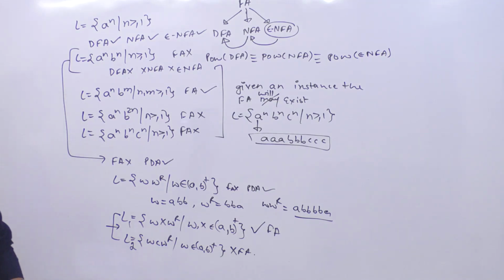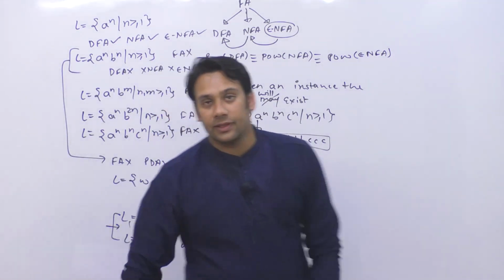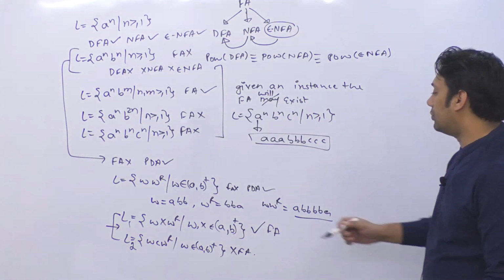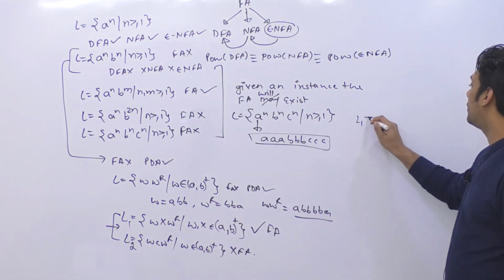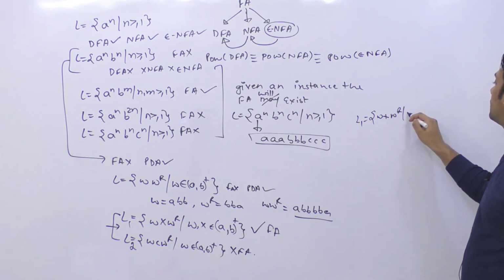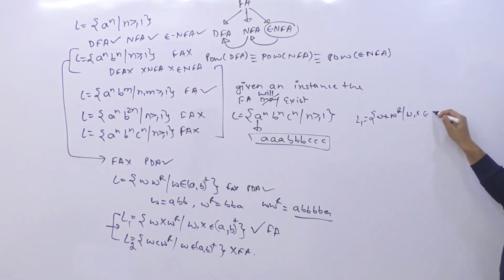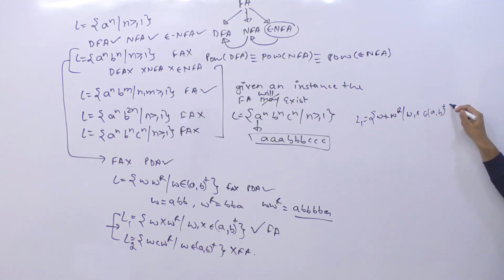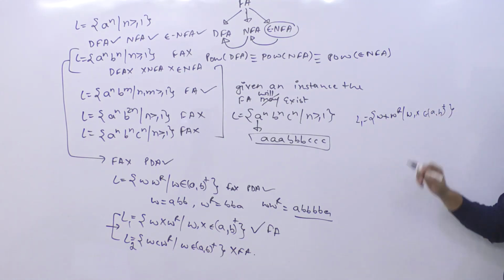Correct, Pratibha, you are right. So basically, when we say we have W, if I take this language L1, language L1 says we have WXWR such that W comma X belongs to {A, B}+. So this is your language, right?